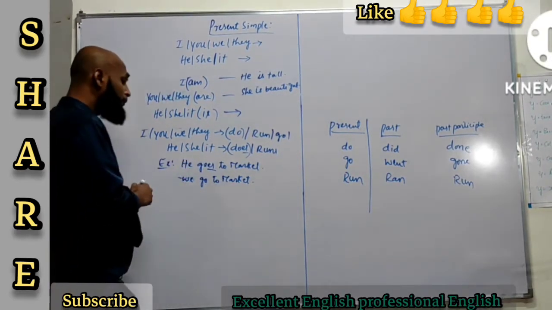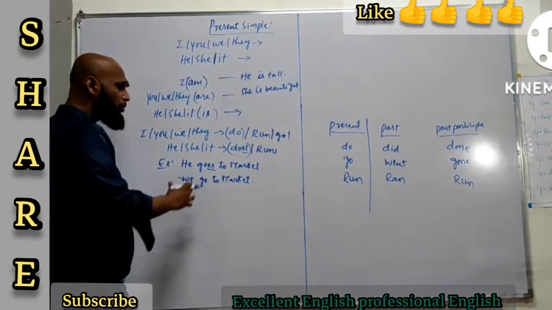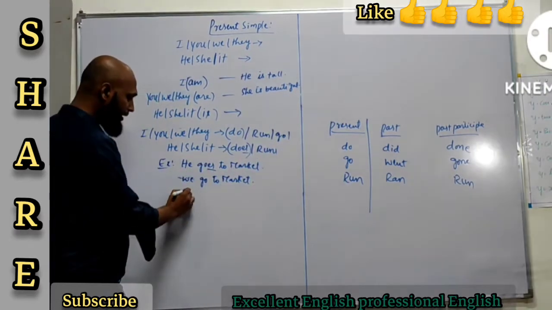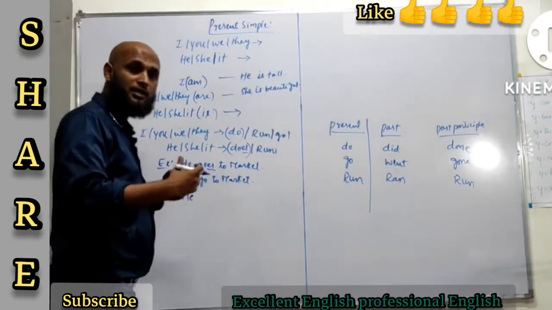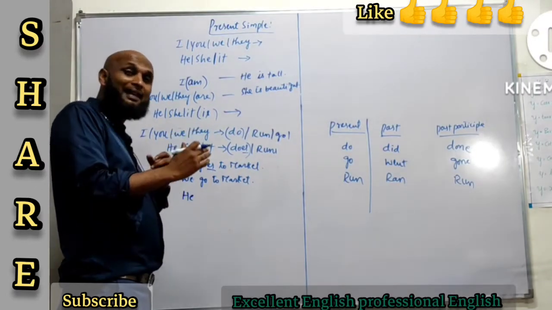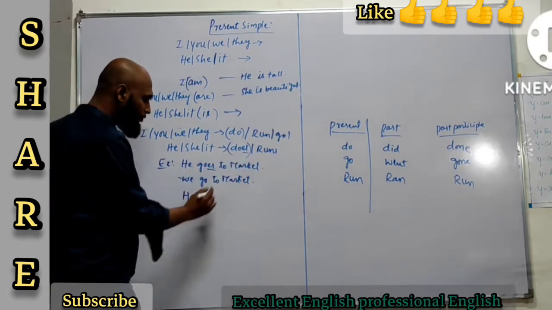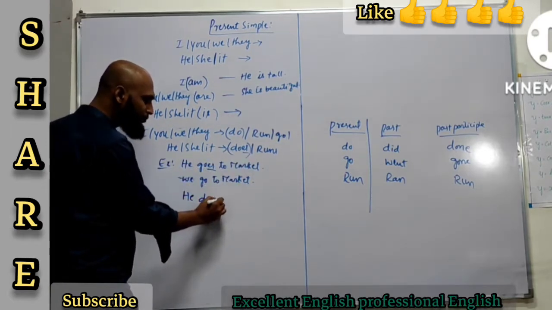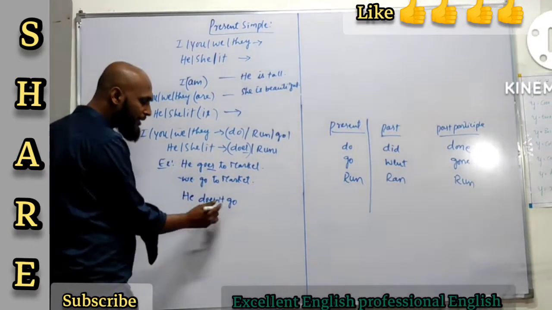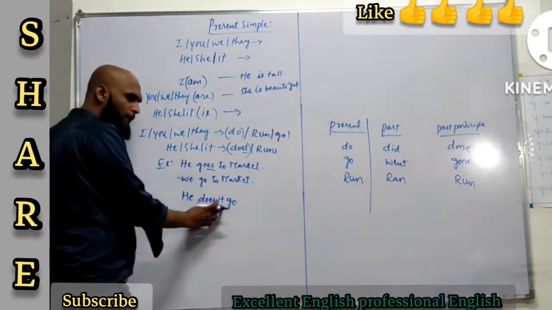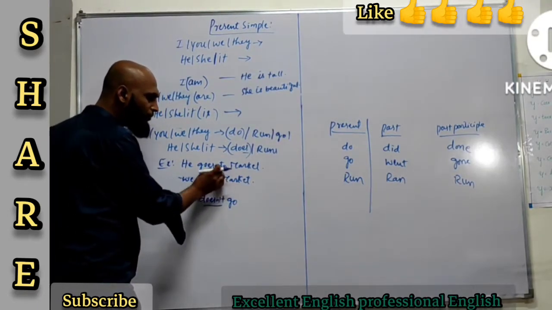And then, to form questions or to form negative sentences. How are you going to say that in negative? Like, he goes to market. You want to say that in a negative sentence. So then you're going to use this helping verb. He doesn't. He doesn't go. Now you are not supposed to add es to the verb, because this helping verb is going to take care of that.